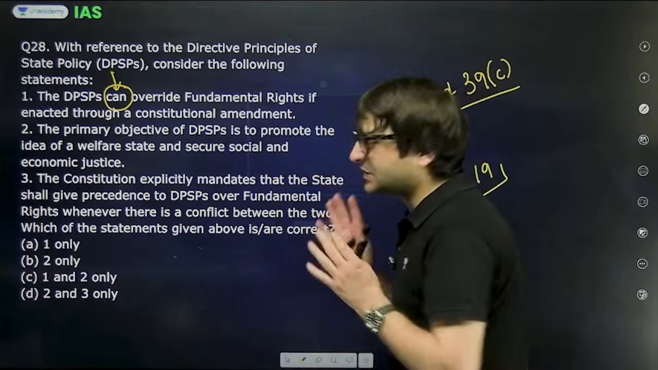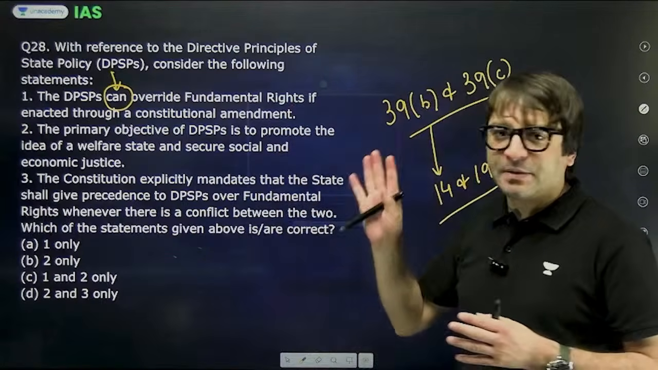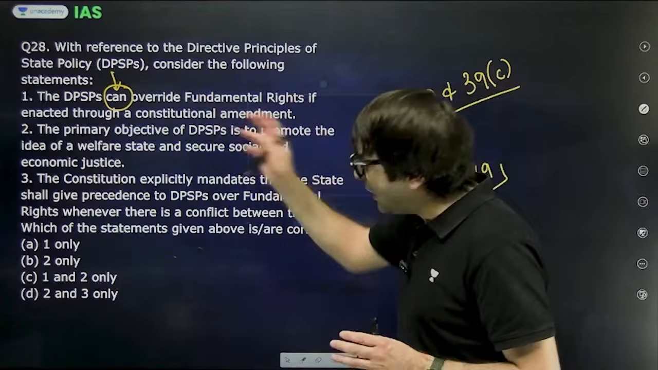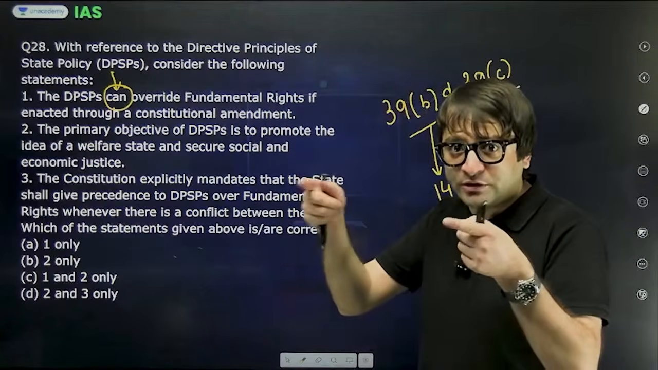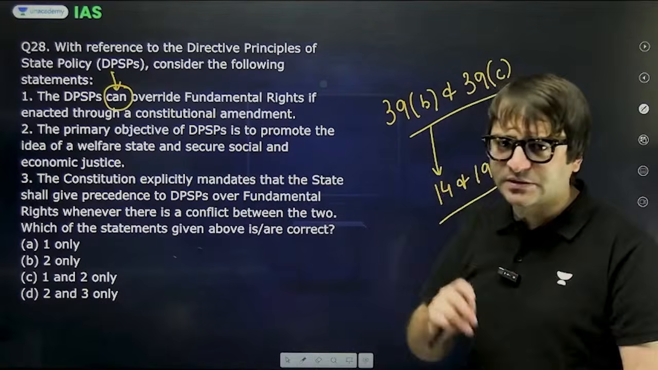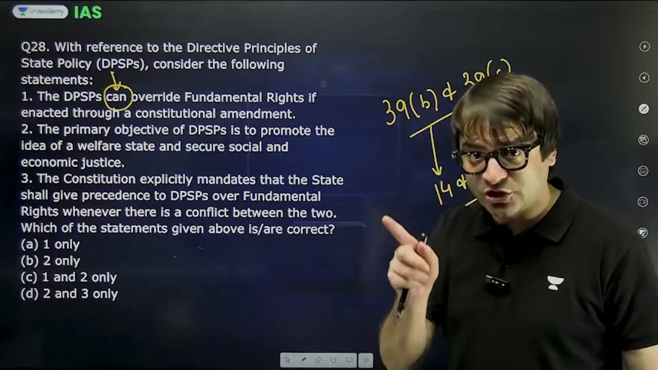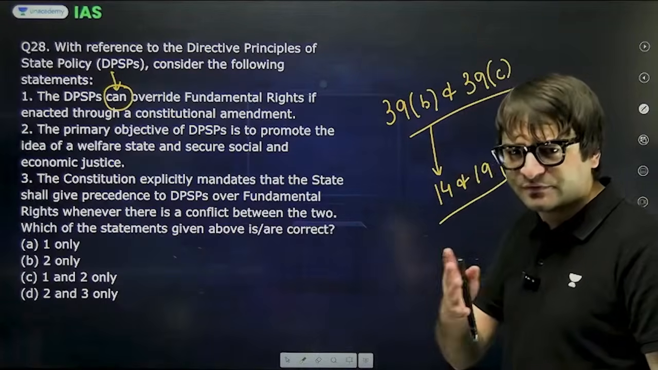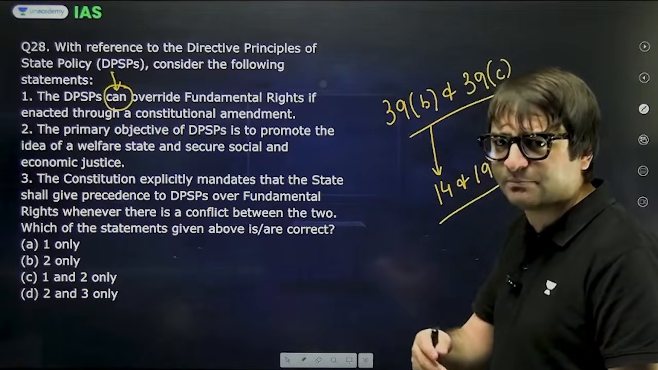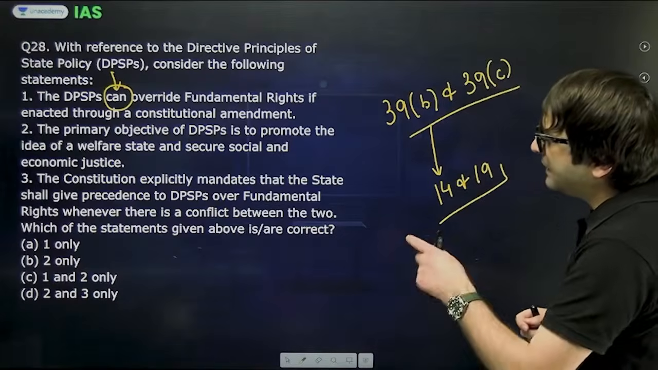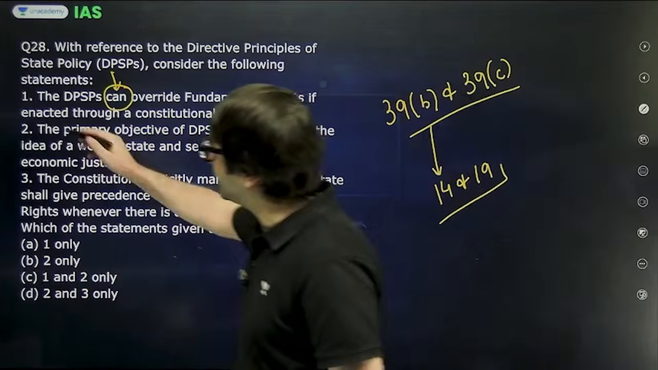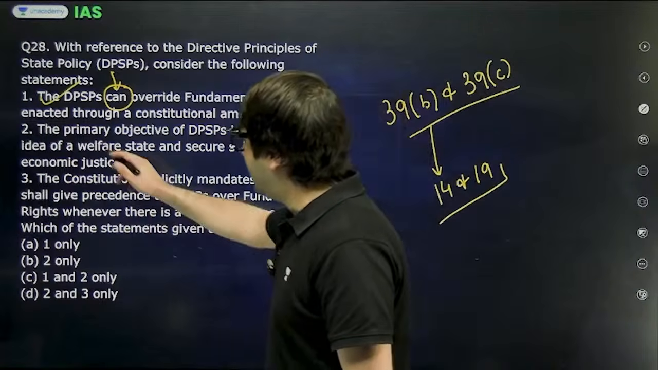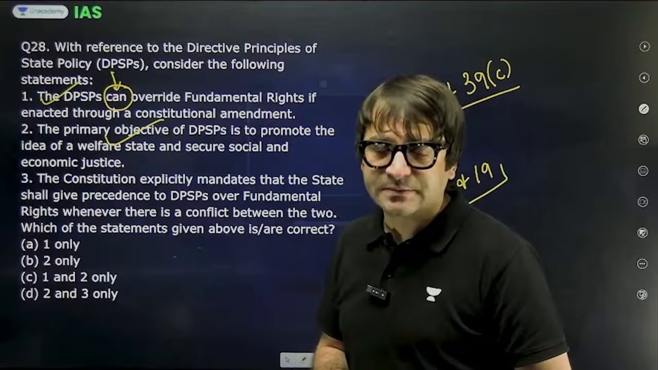But if it's a half statement, so without disturbing the basic structure, can DPSPs override fundamental rights? Yes. But even without that qualifier, without altering the basic structure, even then the statement is correct. The DPSPs can, not shall, override fundamental rights if enacted through constitutional amendment. We have seen that happening, 25th Amendment, and so on. So this statement is correct. The primary objective of DPSP is to promote the idea of a welfare state and secure social and economic justice.